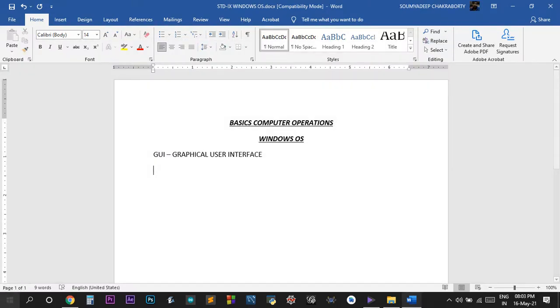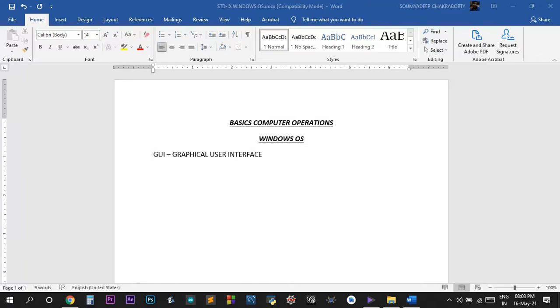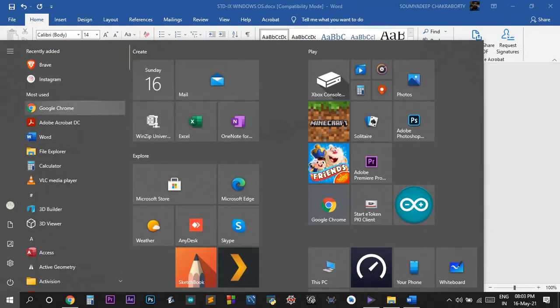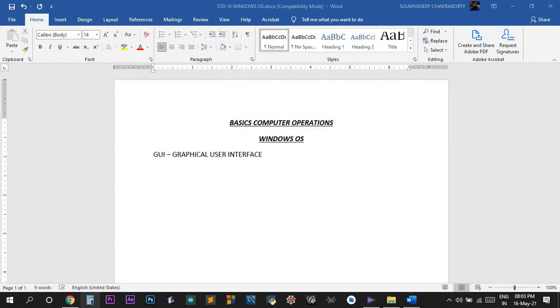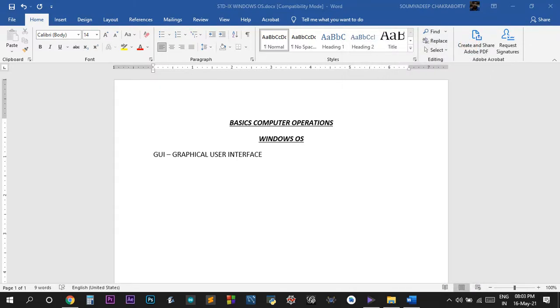Why is it GUI? Because just by clicking anything I can do that operation. Suppose I want to open This PC, I just click on this, and it opens This PC. This means graphical. I can use each and everything using graphics. Suppose I want to open the calculator, I just click and the calculator opens. This is called graphical user interface.